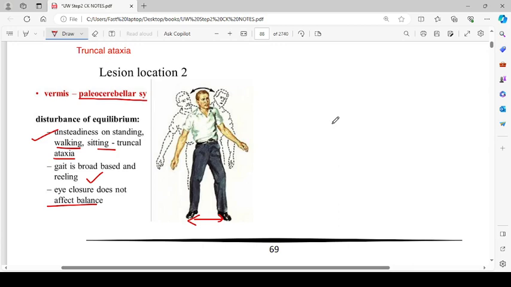He can walk, but as soon as the person closes his eyes, the person falls on either side. That is a positive Romberg test, which is seen in dorsal column lesions. But in contrast to that, if the person is having a cerebellar lesion, the closure or opening of the eyes will do no good to the patient, and the person will have a generalized ataxia in both situations.